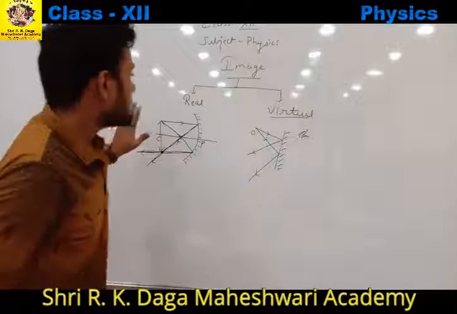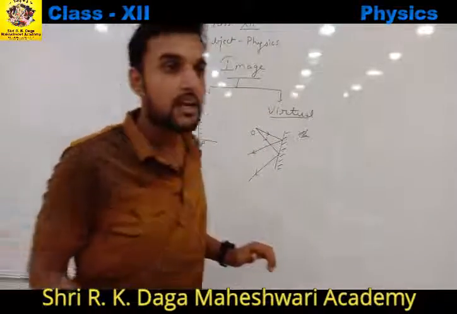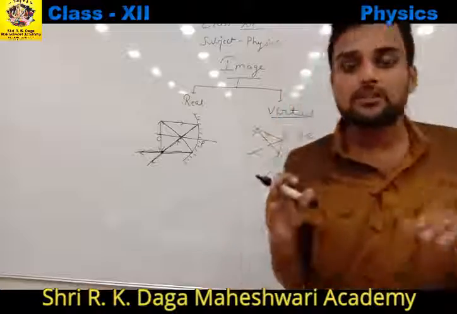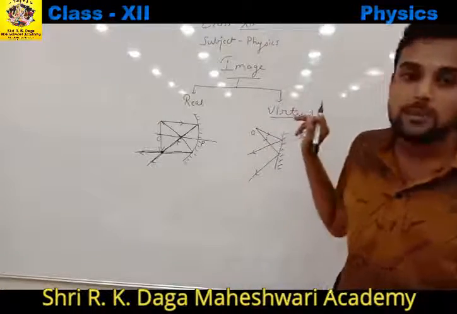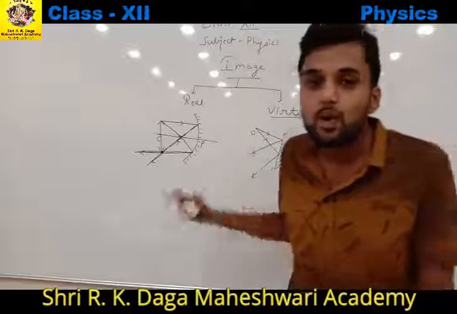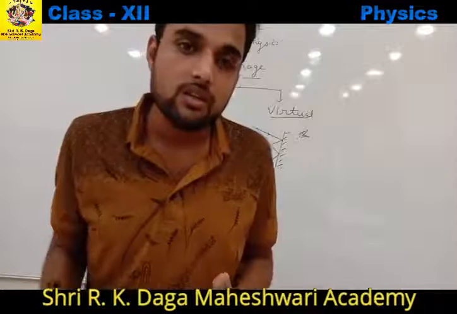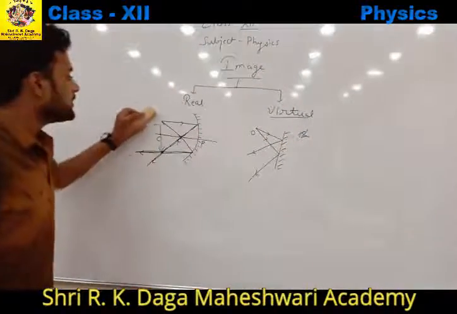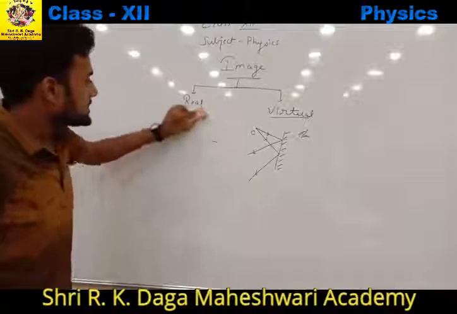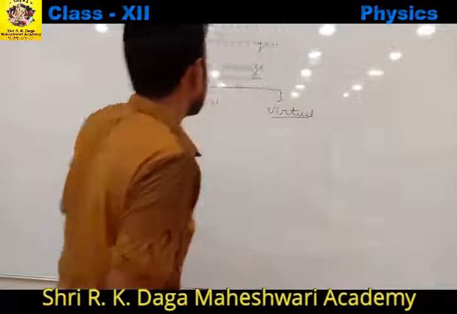So basically the difference between real image and virtual image is that in real image the reflected rays actually meet each other, while in virtual image the reflected rays do not actually meet each other, but they appear to meet each other. I think it must be clear to all of you. Now let us see some of the differences between the real image and the virtual image.